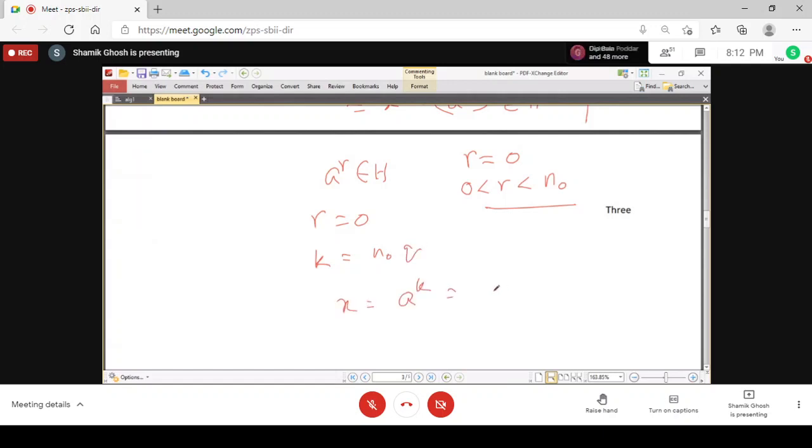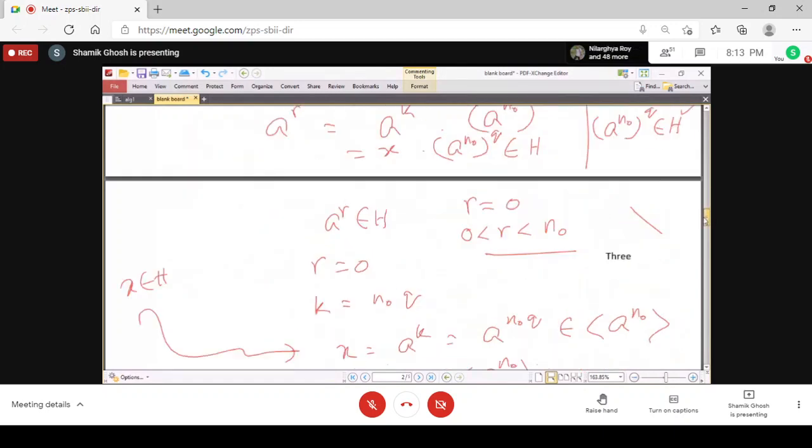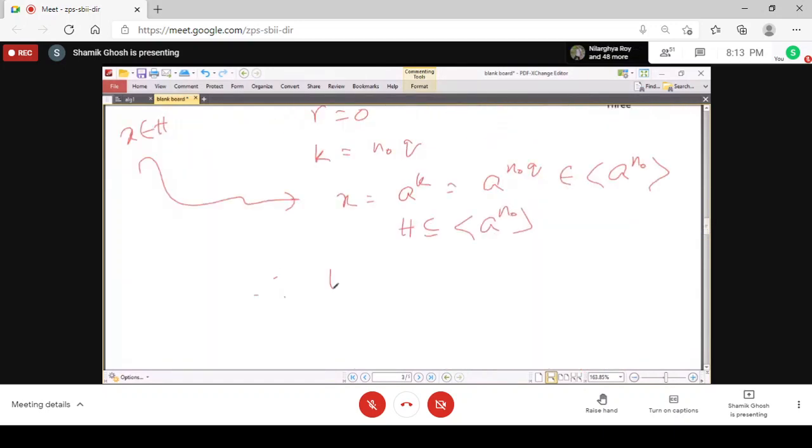And you have that x, that is equal to a to the power k, is equal to a to the power n0 q, and that belongs to the subgroup generated by a to the power n0. But we started with x belongs to H, and we are ending with x belongs to this. That means that H is a subset of the cyclic subgroup generated by a to the power n0. And we have previously shown that this is a subset of H, and now we have shown that H is a subset of this, and therefore H equals the subgroup generated by a to the power n0, and therefore H is cyclic.